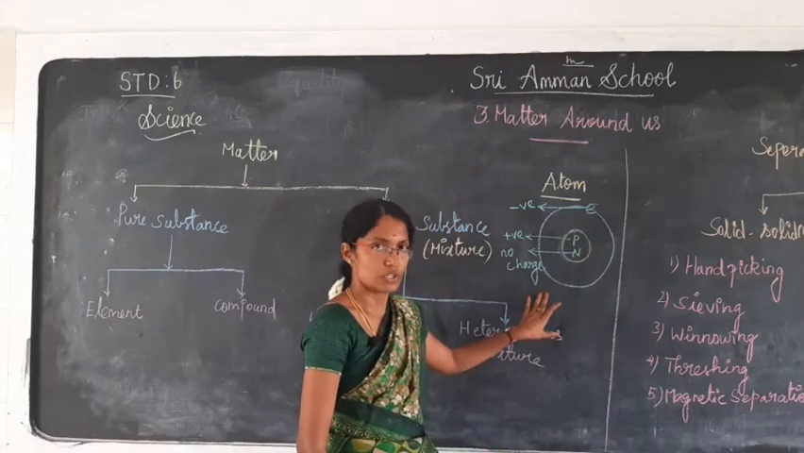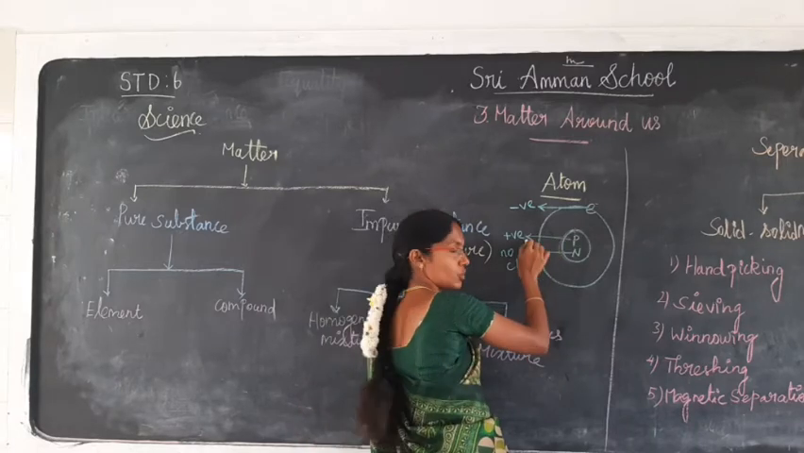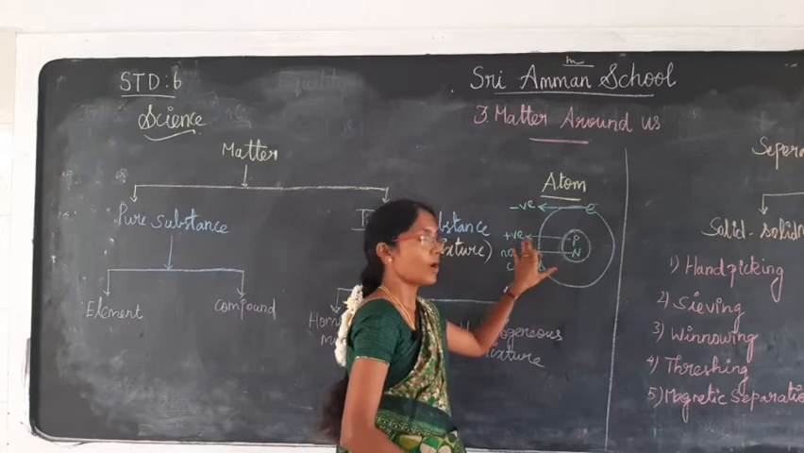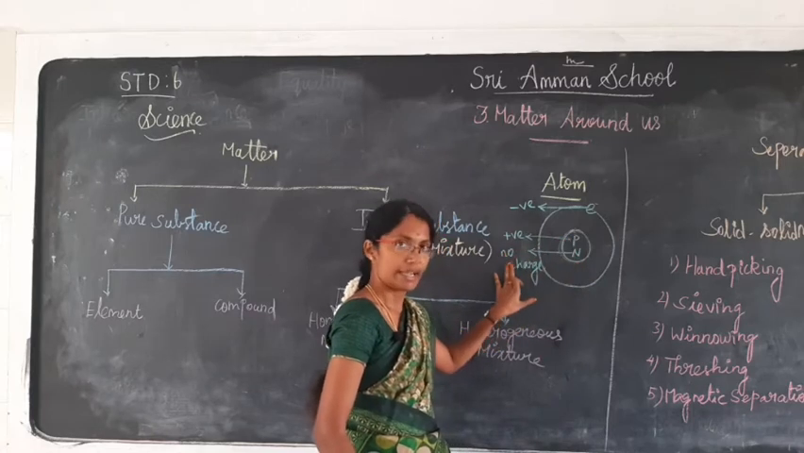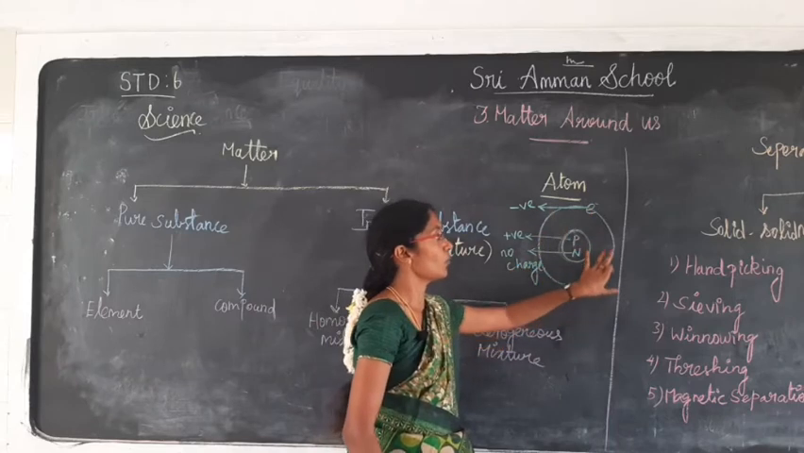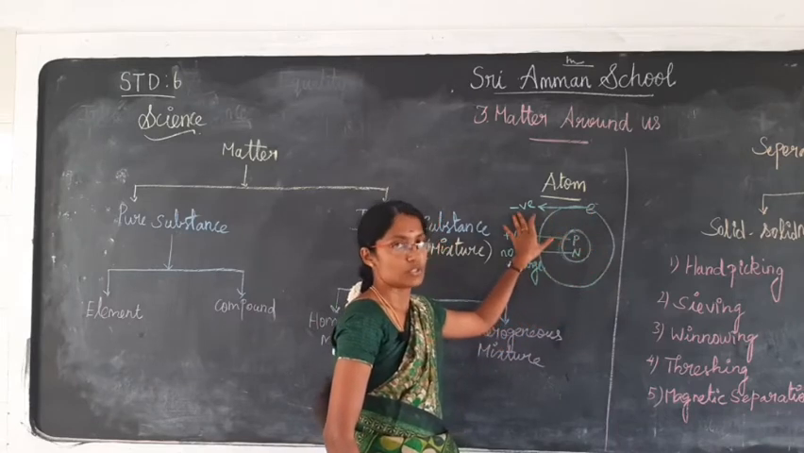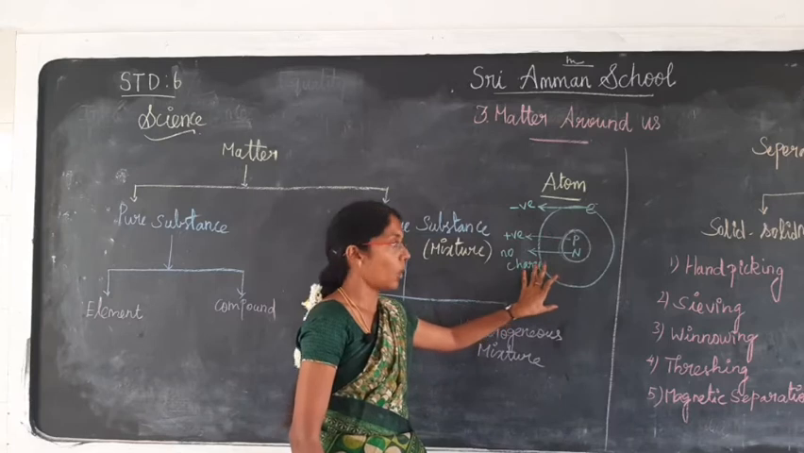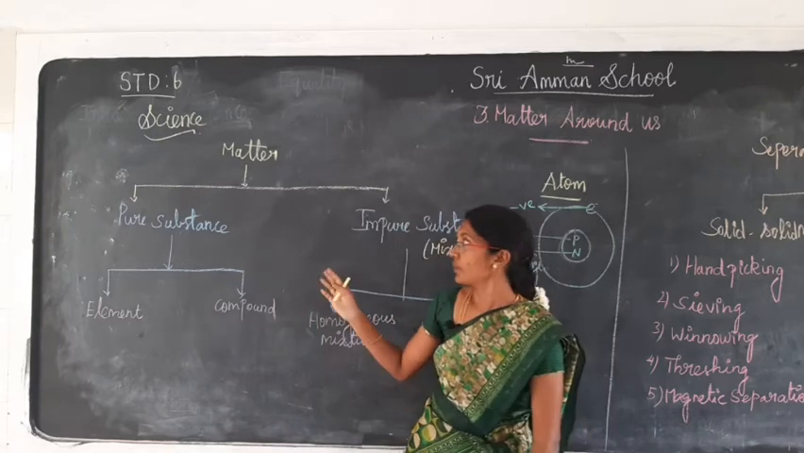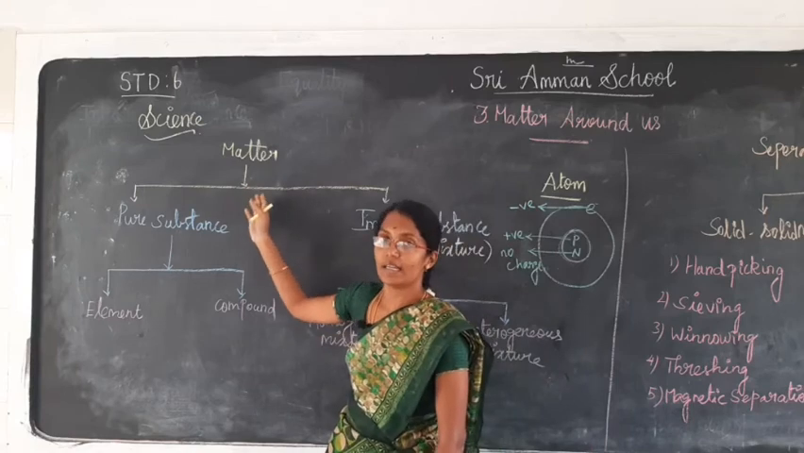So that is wrong. Sorry, students. Protons have a positive charge and neutrons have no charge. The electron revolving around the nucleus has a negative charge. Last session I said it wrong, so you can correct it. Okay, now we are going to discuss matter and its forms.